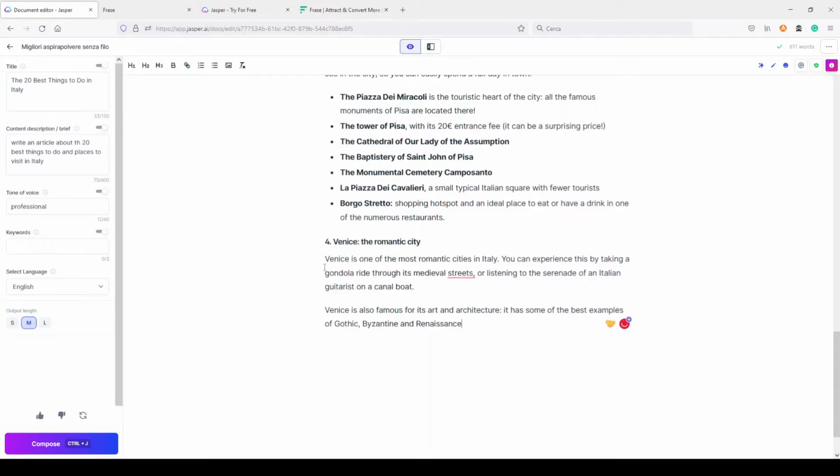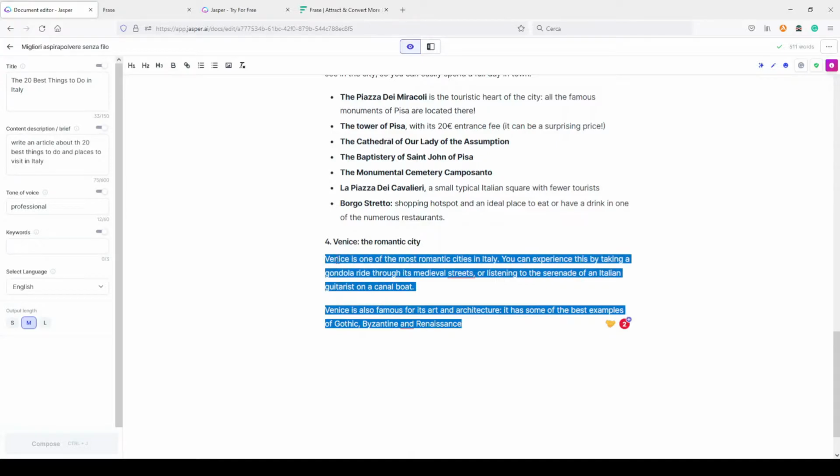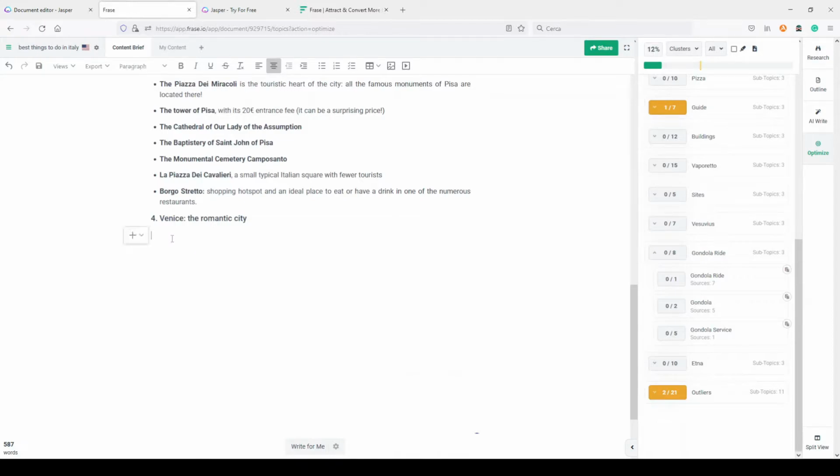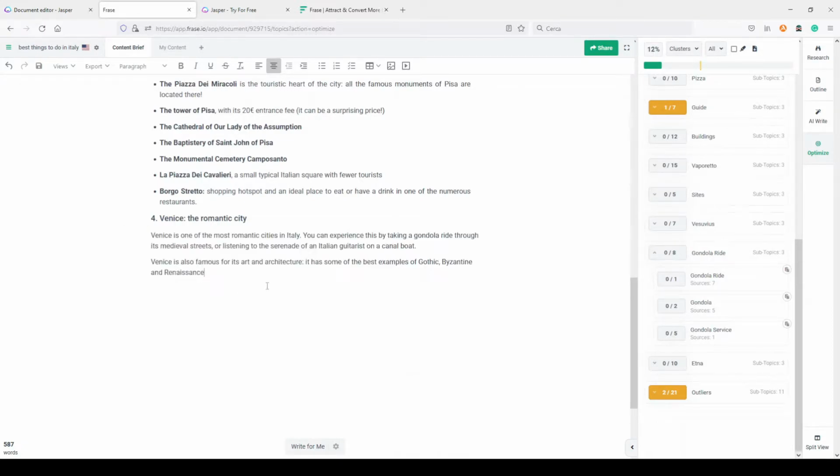Venice is one of the most romantic cities in Italy. You can experience this by taking a gondola ride. Here it is. So now I copy this little paragraph and I paste it here in Frase. And as you can see, my SERP score just went from 12 to 15 because I included these terms.